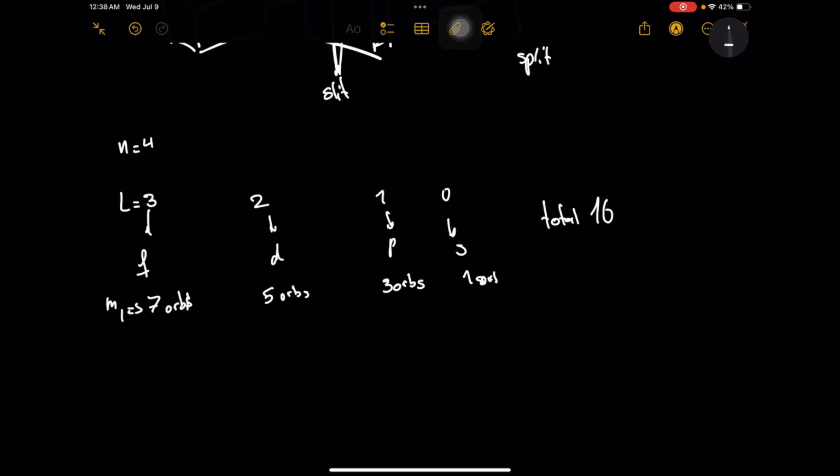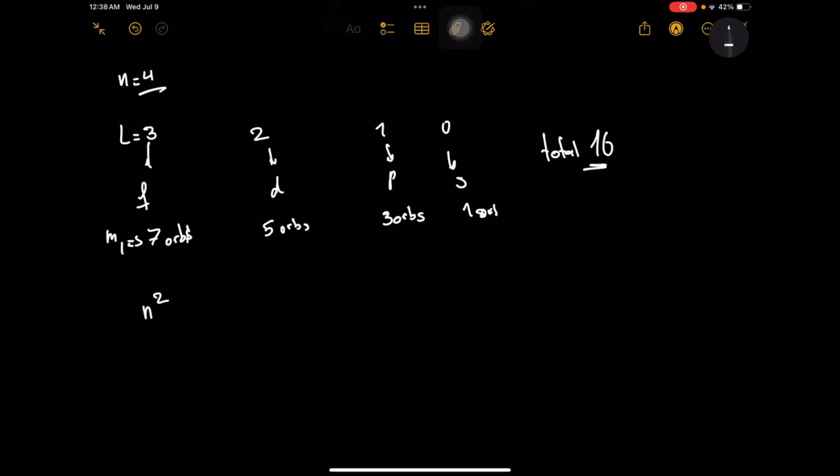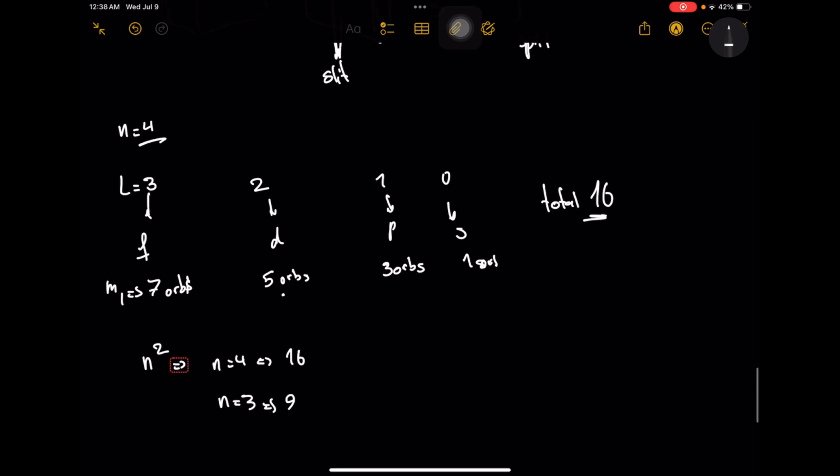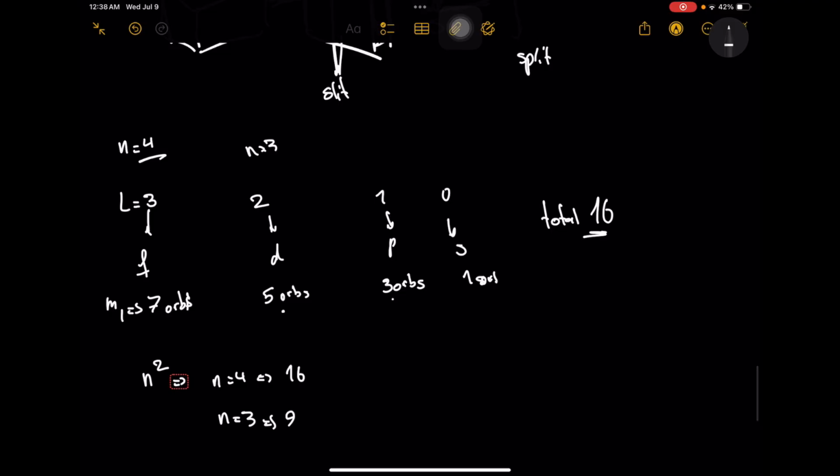And you might have noticed there's a 16 and a 4 here. So to find the number of orbitals, you just take n to the power 2. If your n is 4, the number of orbitals would be 16. If your n is 3, your number of orbitals would be 9. See? 5 plus 3 plus 1 is 9. And if you have n equals 2, n to the power 2 would be 4, which is 3 and 1. And that's it.